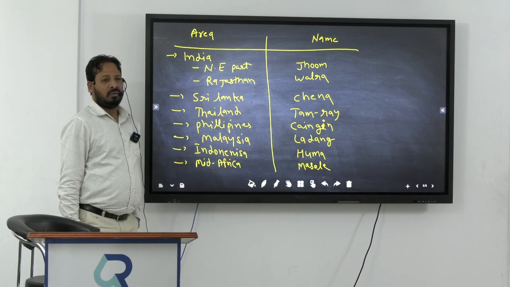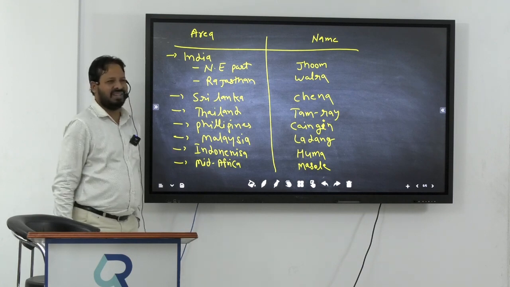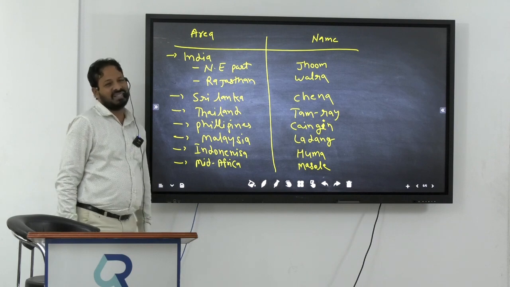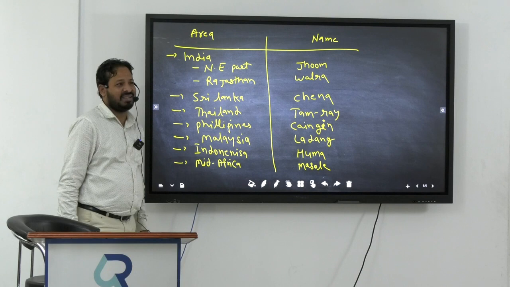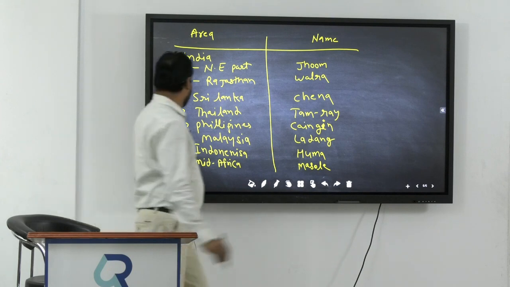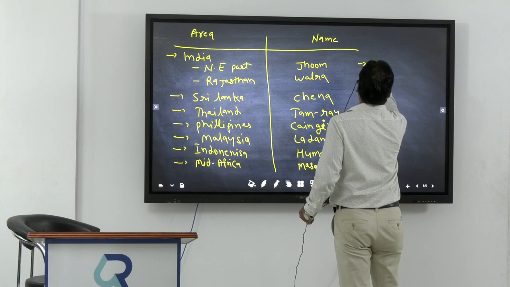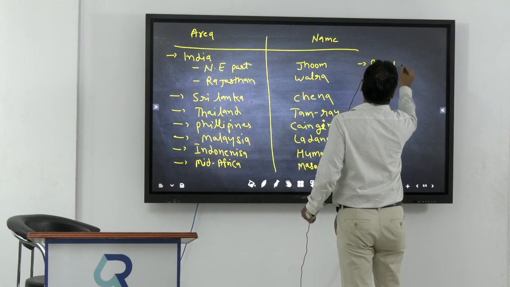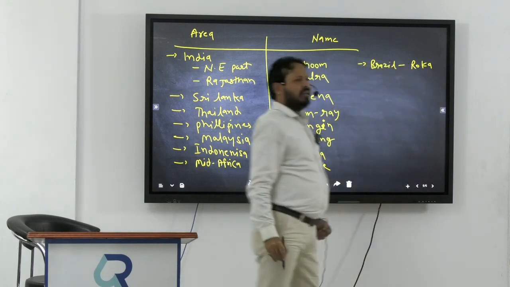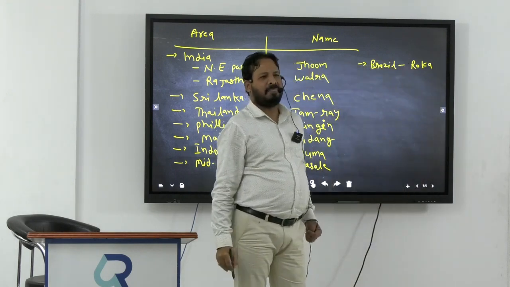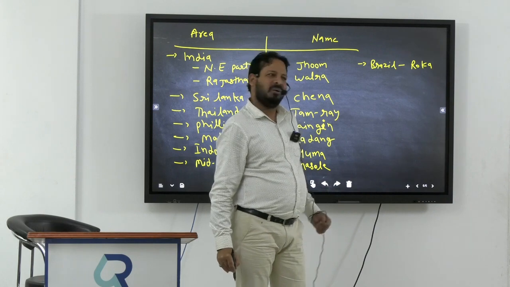Okay. So in all these parts, the tribal humans are there. Is it clear? And they are practicing such agriculture right now. And it is the most ancient pattern of agriculture in the world. Now, next, Brazil. I am writing here Brazil. In Brazil, it is called Roca.